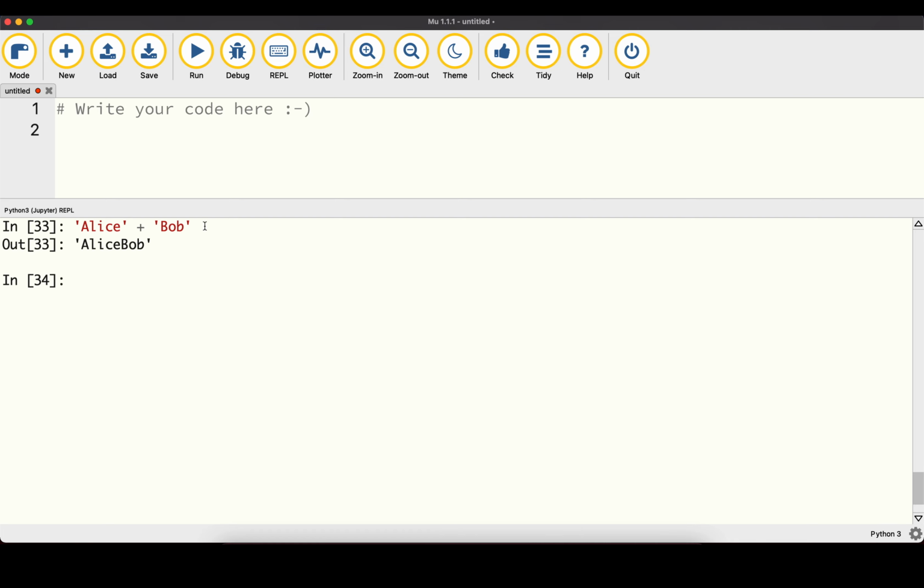So if we press enter, we can see those 2 strings have just been added together, and they form a new string that is being created. But what we cannot do is add different types together. For example, if we try to combine the string data type with the integer data type, that's invalid because Python doesn't really know how to handle this.